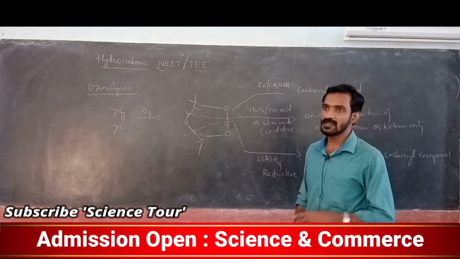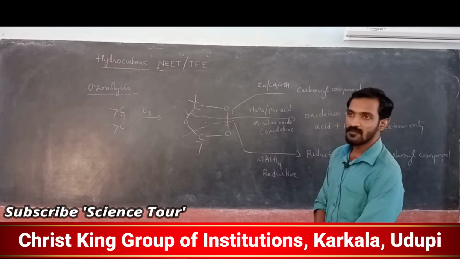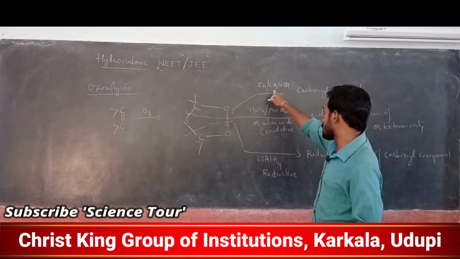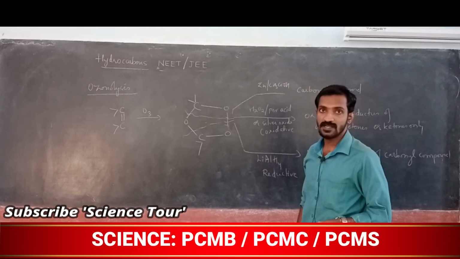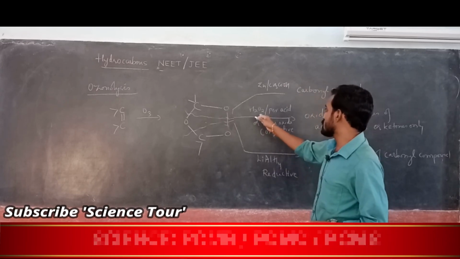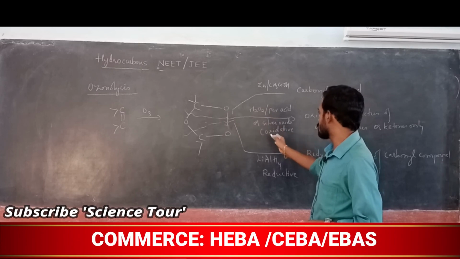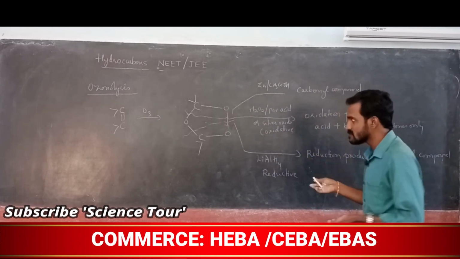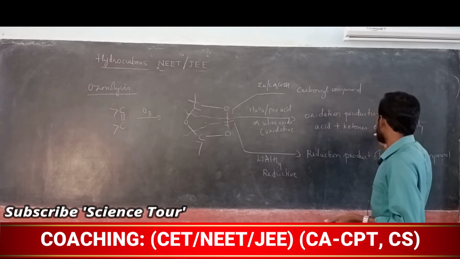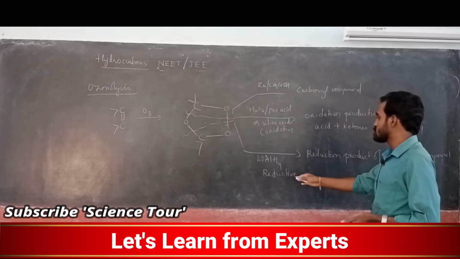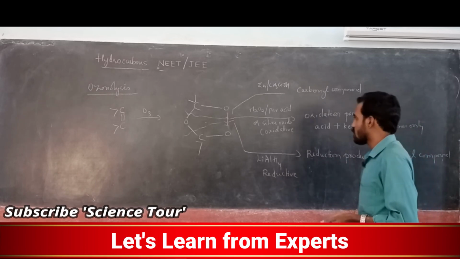See, I can't predict by seeing this that it will give like this, not possible. Which reagent you are using? Zinc and acetic acid, it gives carbonyl compound. Carbonyl means aldehyde, ketone, etc. If you are using hydrogen peroxide, peracid and silver oxide, it gives oxidation product, means one more oxygen will be added, and acid or ketones. Lithium aluminum hydride means you are getting reduction products of carbonyl compounds.